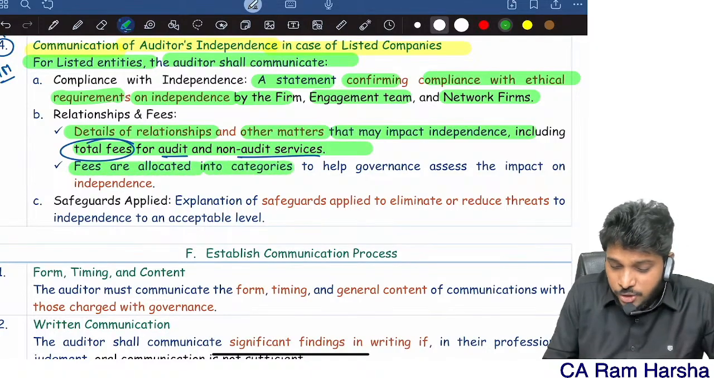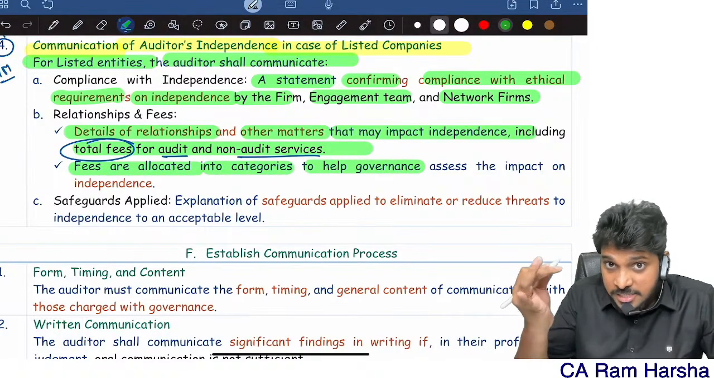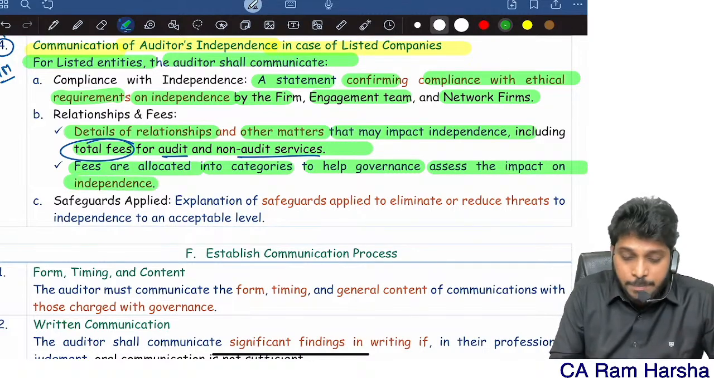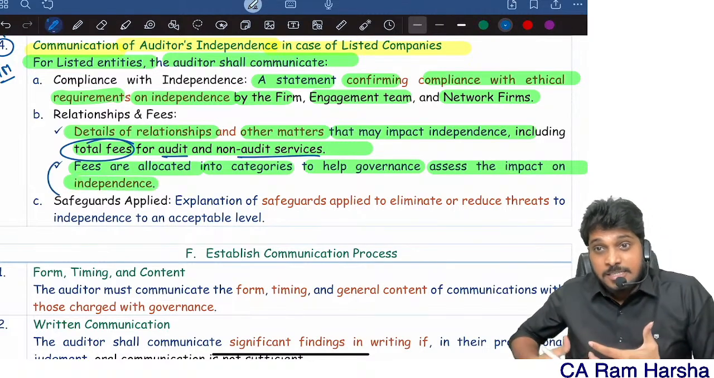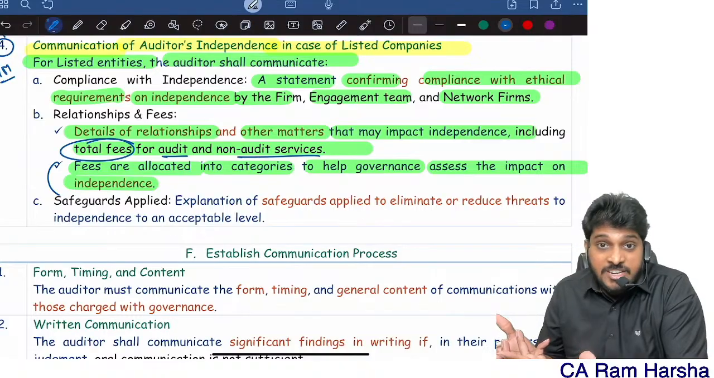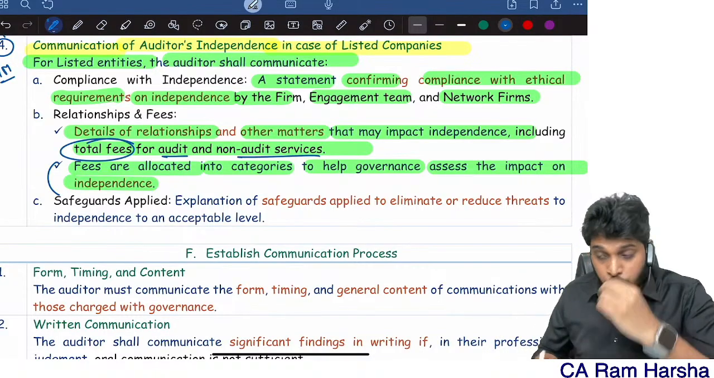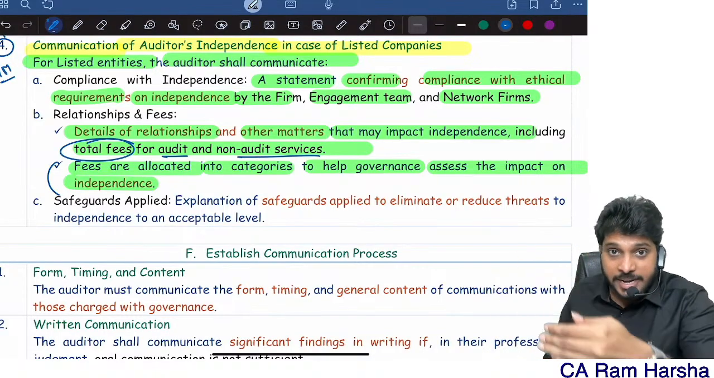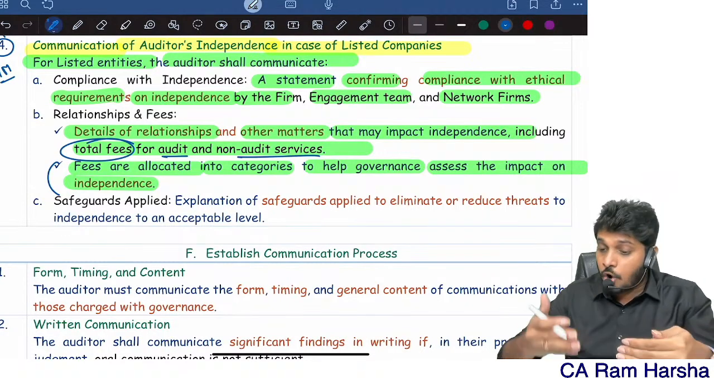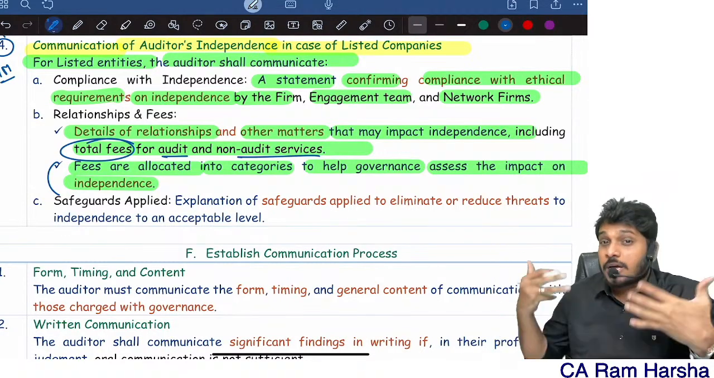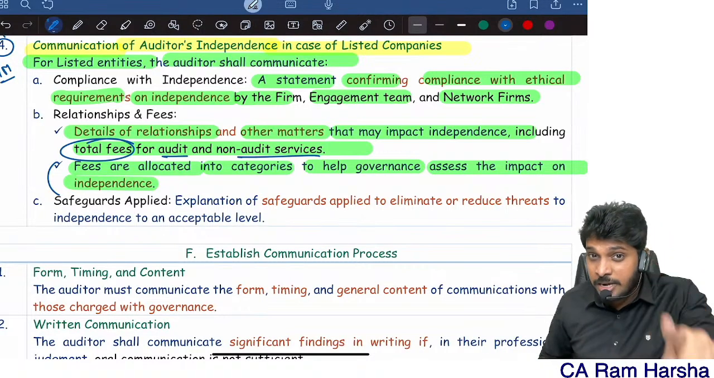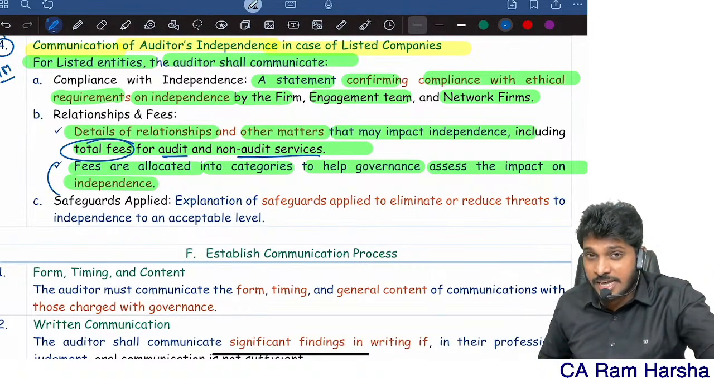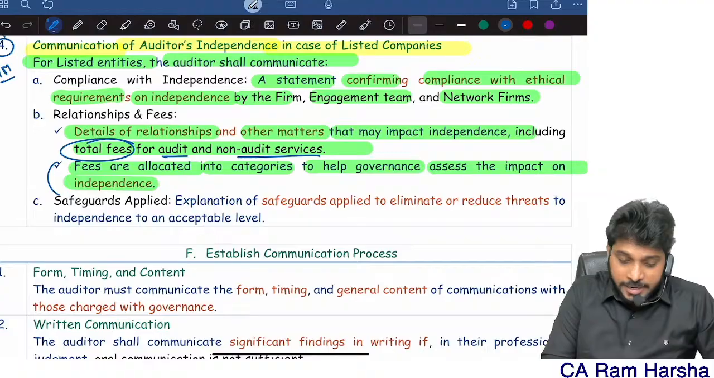Fees will be allocated into categories to help top management and governance assess the impact on independence. See, sometimes if the auditor is depending too much on the client's fee, that's a self-interest threat. Yes or no? So you need to clearly communicate how much fees you are getting for audit services, attestation services, and how much you are getting for non-assurance engagements. You should communicate so that they will decide whether you are independent, whether there is any self-interest threat like that. So the auditor has to communicate.